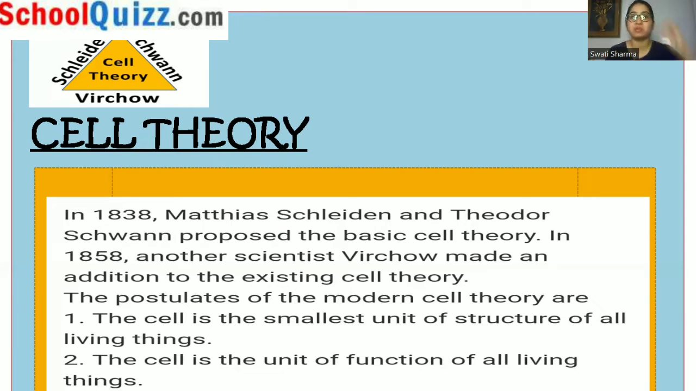Suppose we have this cell, this is one cell, and if this cell divides, it will divide to form this small cell and this small cell. So at the end of division we get two cells. From one parent cell, two cells are formed, and they will be similar to their parent. So those are all the postulates of the cell theory.